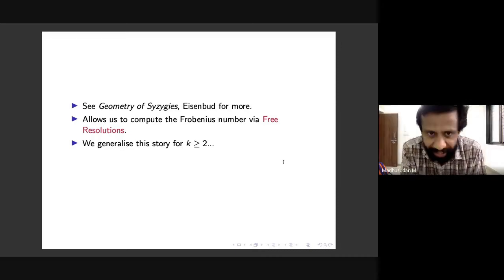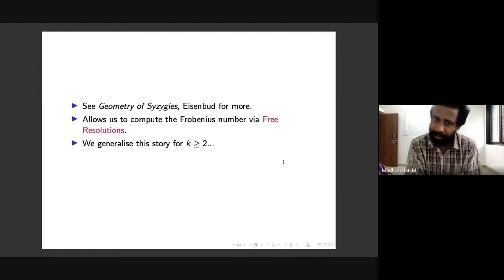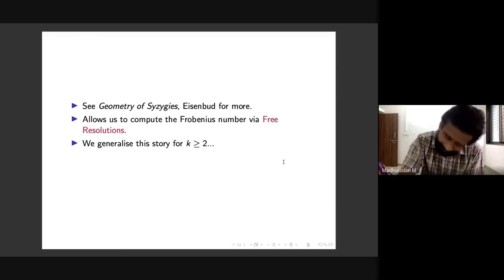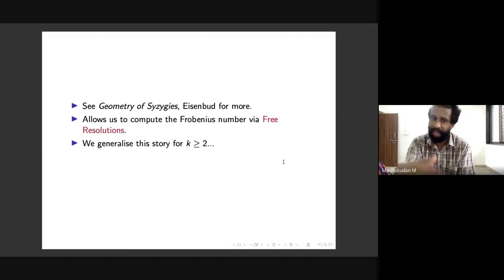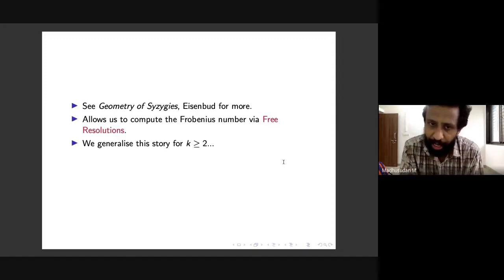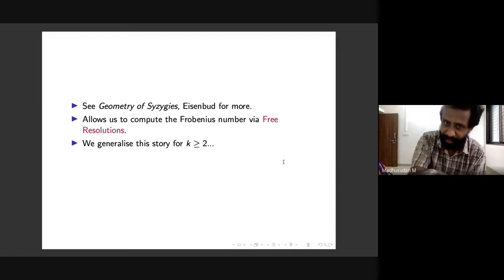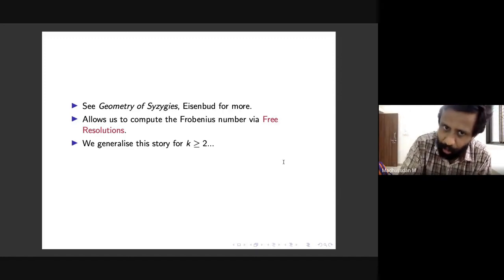Why is this a nice thing to have? Because now it allows us to compute the Frobenius number via free resolutions, commutative algebraic methods, in particular free resolutions. This is one nice aspect, and we would like to have this kind of thing for higher k as well. So this motivates trying to generalize this story for these generalized Frobenius numbers. Remember, we discussed these generalized Frobenius numbers, and in this commutative algebra part so far we have only touched the usual Frobenius number. So now we will start with our work where we generalize this for higher k.